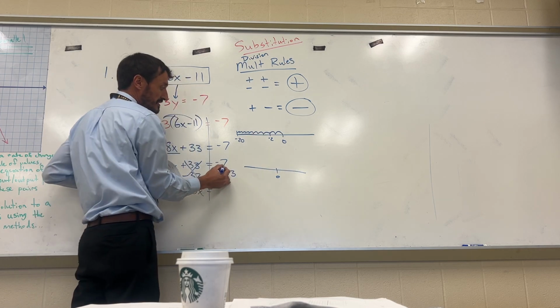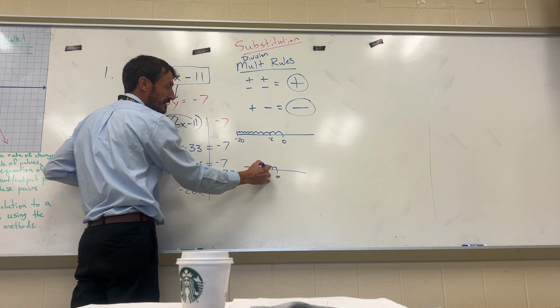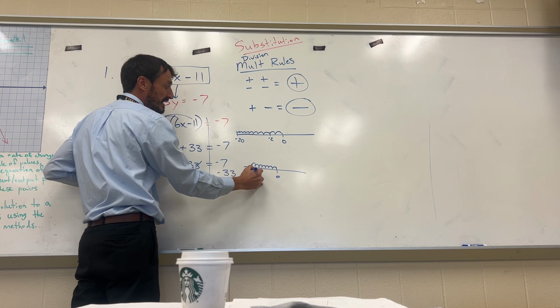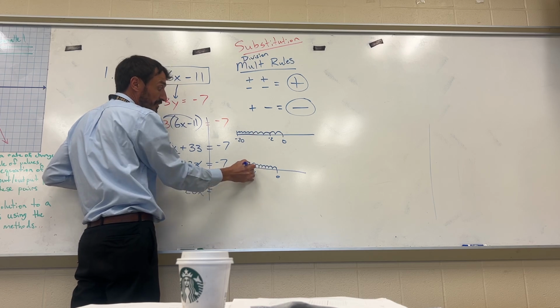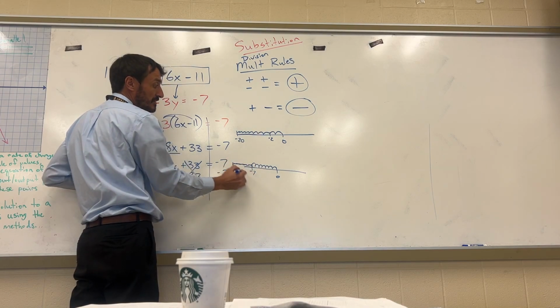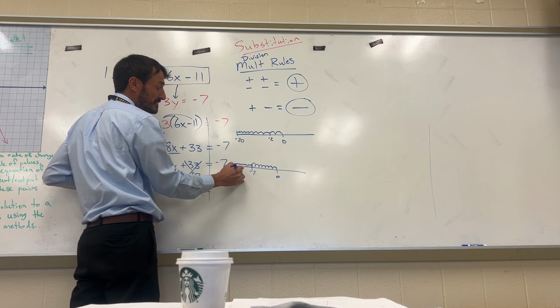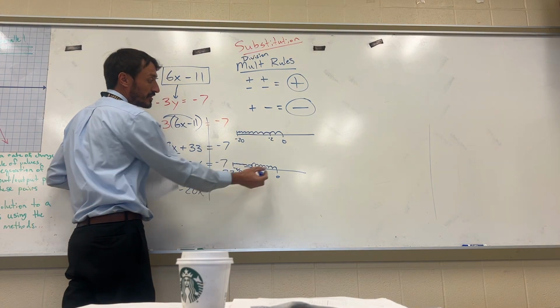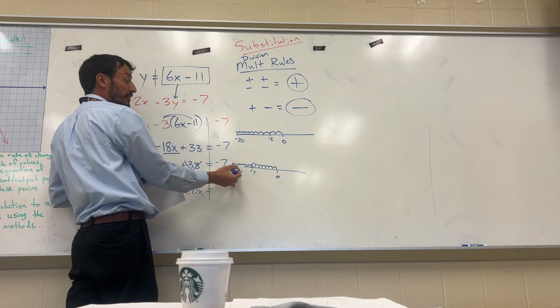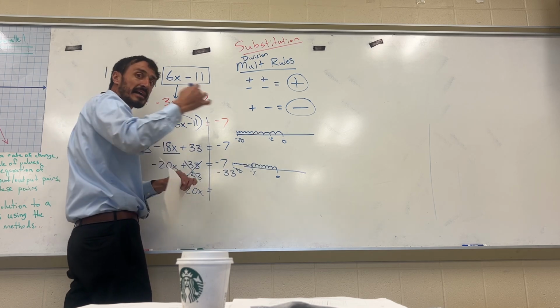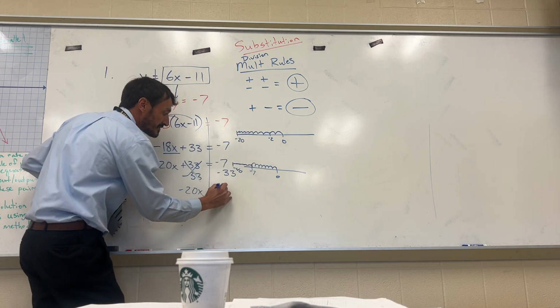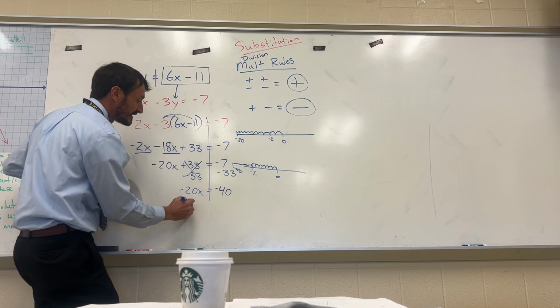If you never understood this, we're going left 7, which puts us at -7. Then we have to go left 33 more, which is going to be the same thing as adding. 33 plus 7 is going to give you -40. You go 7 spaces left, and then you go 33 more. That's the same as adding 7 and 33. Your answer is -40. Finally, at the end, we divide.